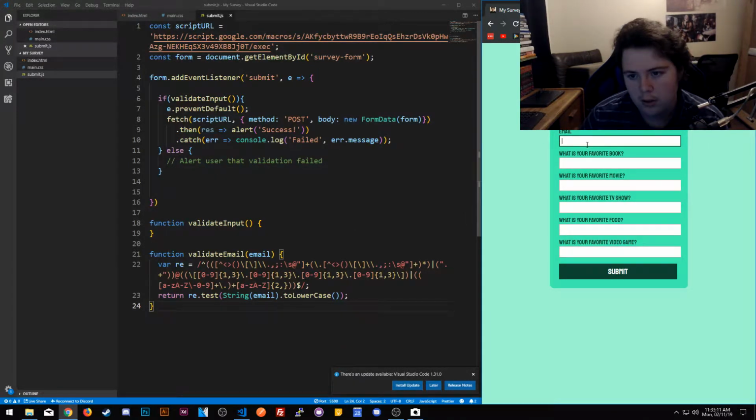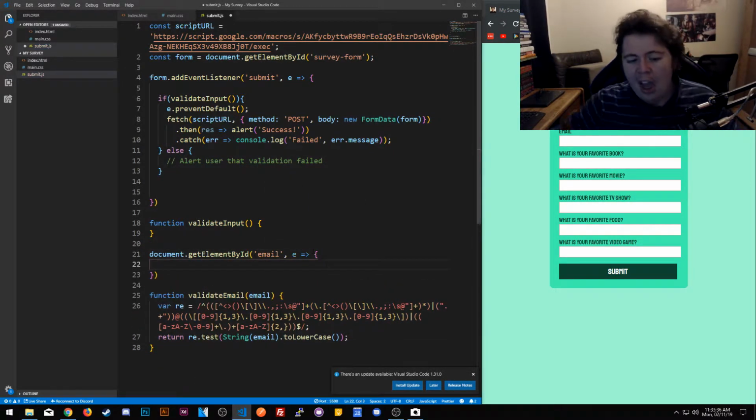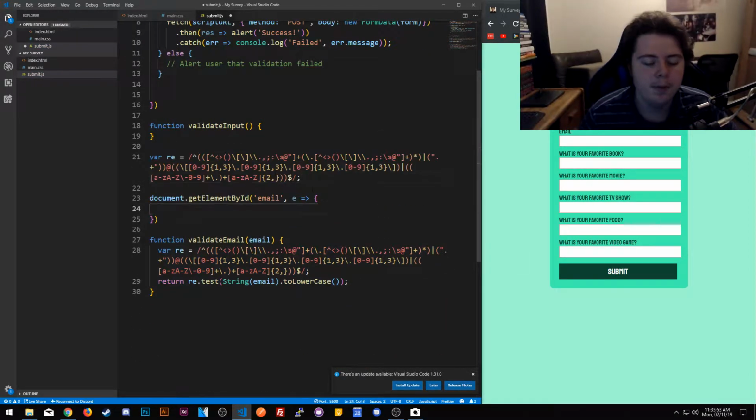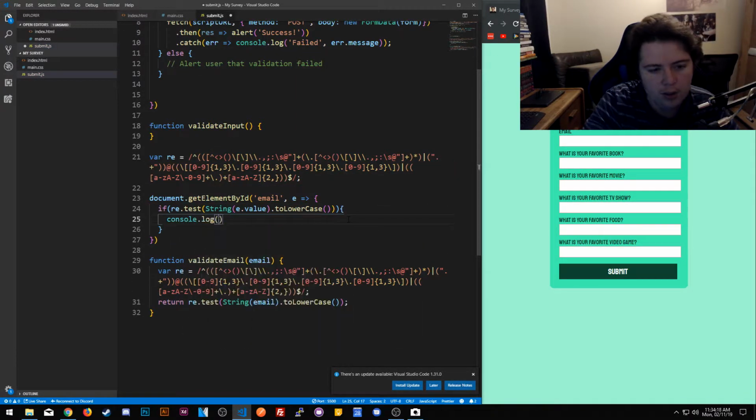We're going to do off focus. We're going to check the button because there's an input. So we're going to get element by ID, email, and then here we're going to take the value. If the regex test string, value to lowercase, ends up being true, we're going to console log.